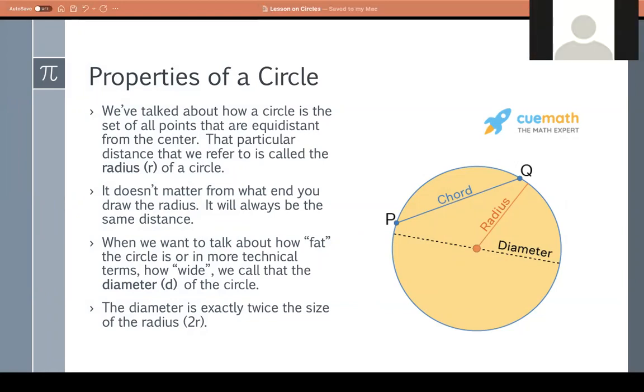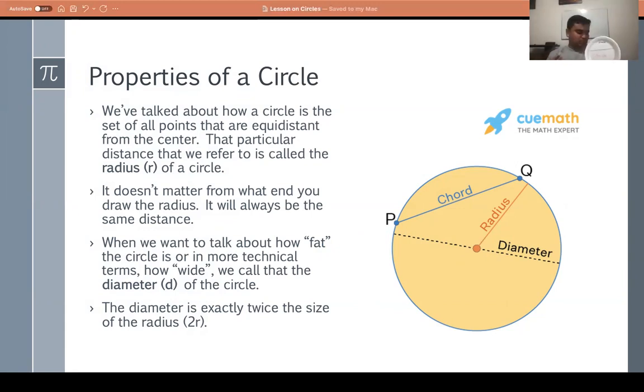So we're going to talk a little bit about the diameter. So when we want to look up how fat a circle is, because the circle likes to eat a lot, it goes a lot to Burger King, we want to talk about the diameter. So the diameter is, like I said, how fat, or in more technical terms, how wide the circle is.